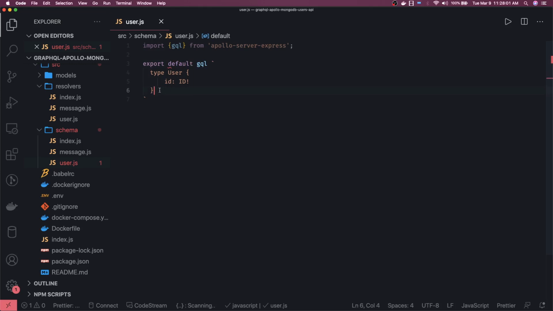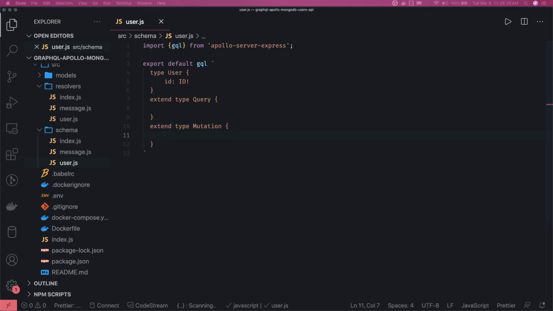Now because we are dividing the schema definition into each and every file, and finally we are going to merge them, for query and mutation we are going to use the extend keyword. Extend type Query, and you define the queries here. Similarly, extend type Mutation, define your mutations here. And all the types we have, so in the types we have a user.